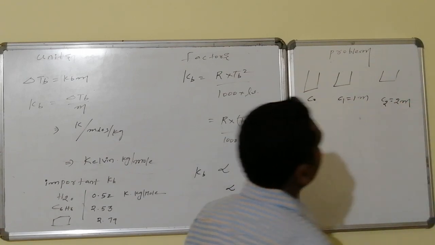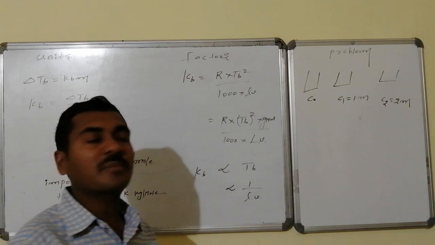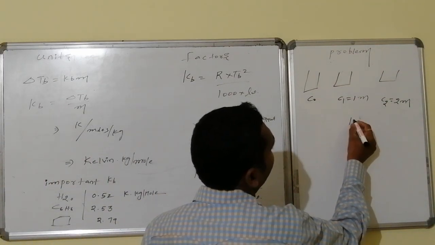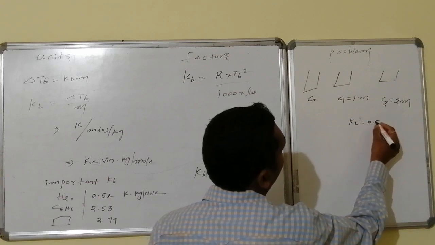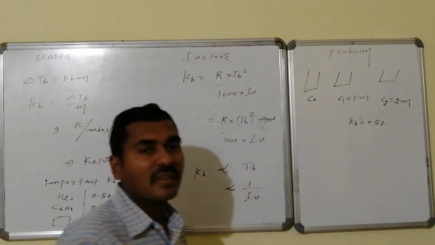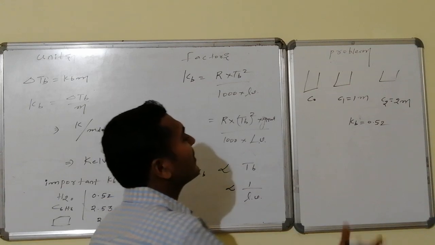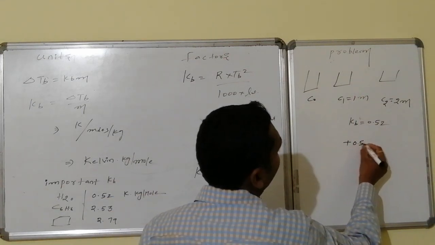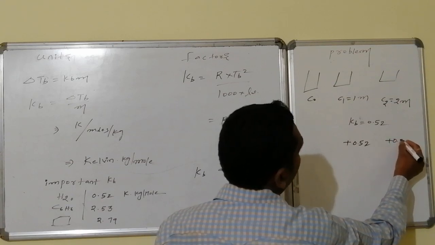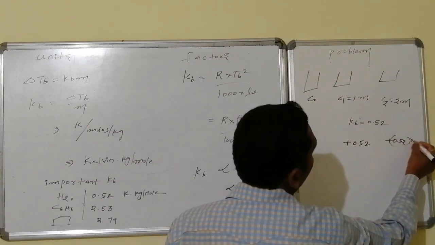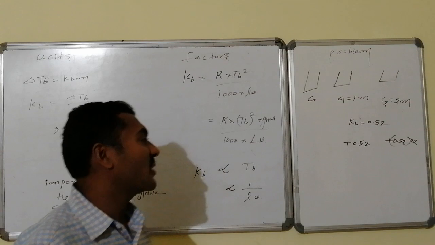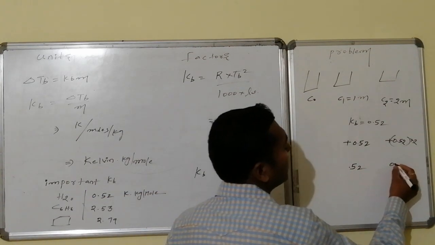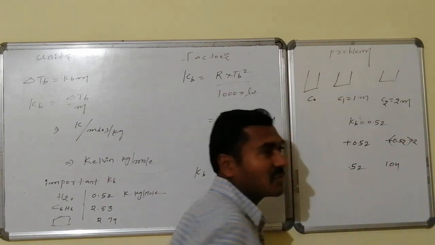These are the concentrations of aqueous solutions with some solute. So I know this Kb will be equal to 0.52. What is Kb here? 0.52 Kelvin kg per mole. Whereas here, this particular one is enhanced by 0.52 Kelvin and this particular one is enhanced by 0.52 into 2 times. So therefore here the enhancement is 0.52 and here the enhancement is 1.04 Kelvin.